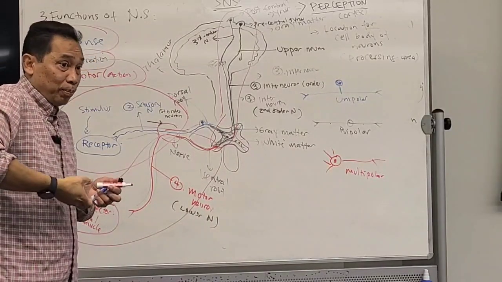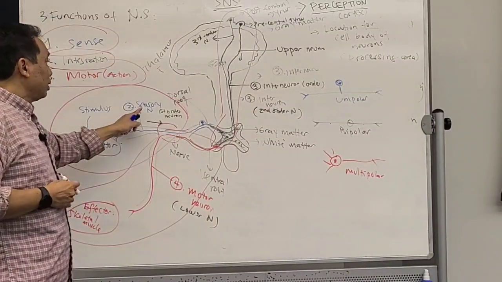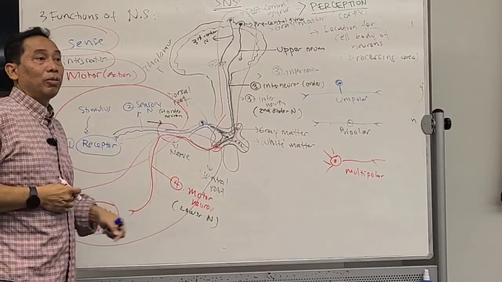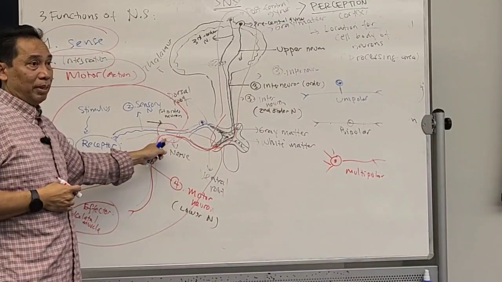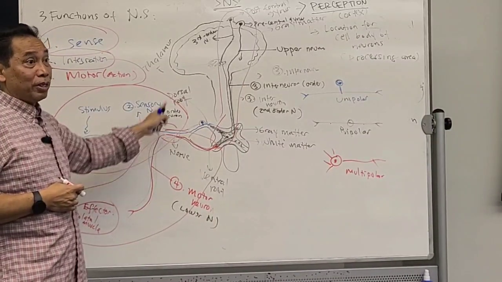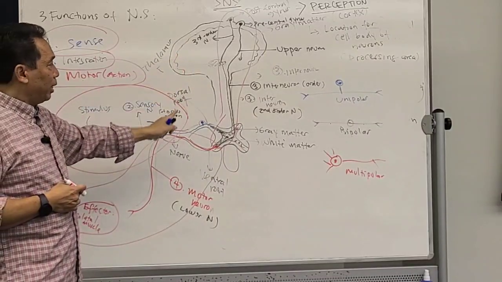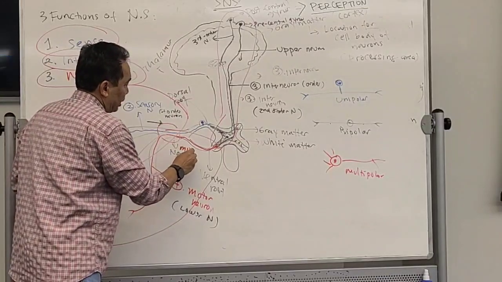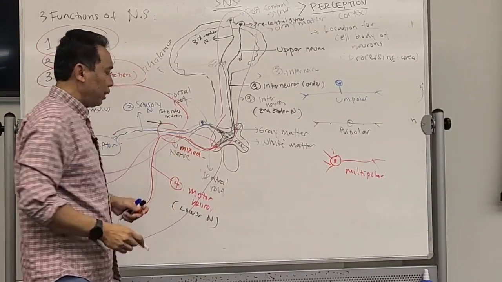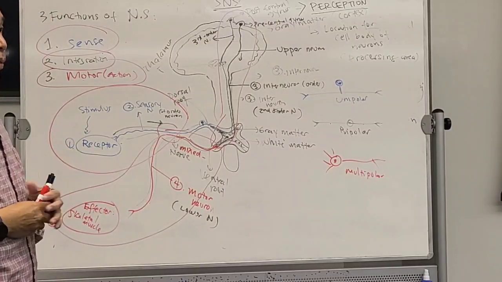It's a bundle with a lot of cables, and those cables consist of sensory neurons and also motor neurons in one nerve. Get it? This is going to be important later when we talk about the cranial nerves. This nerve is called a mixed nerve. It means it carries both sensory and motor neurons.